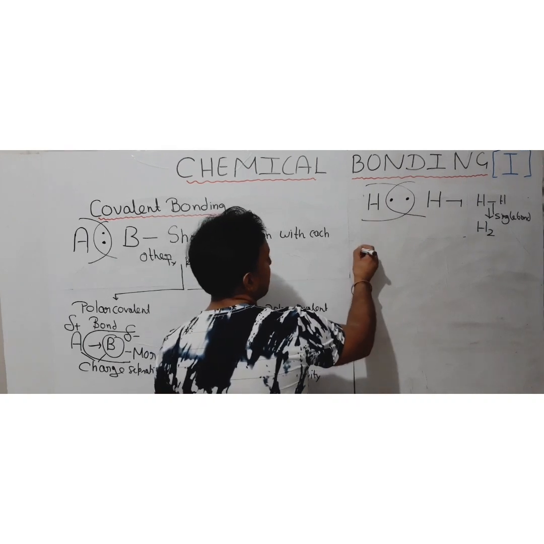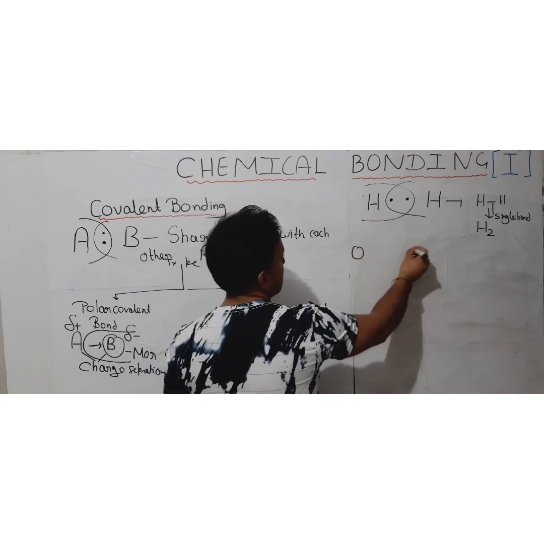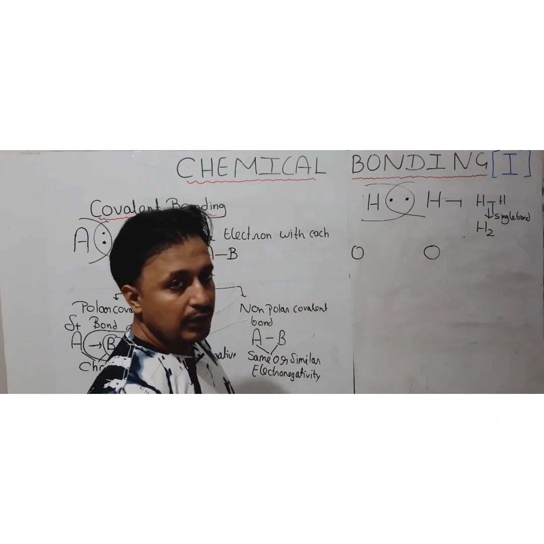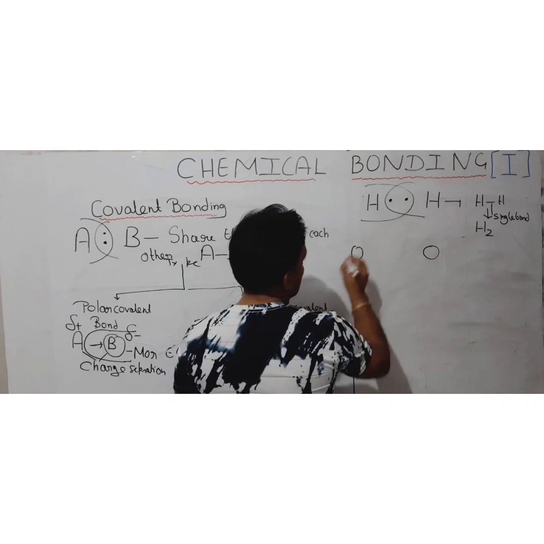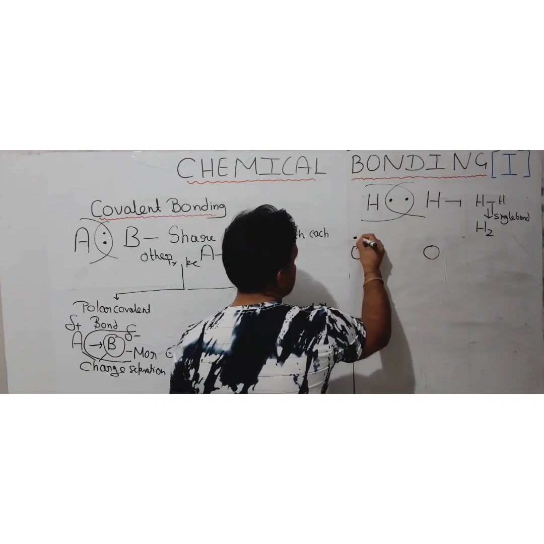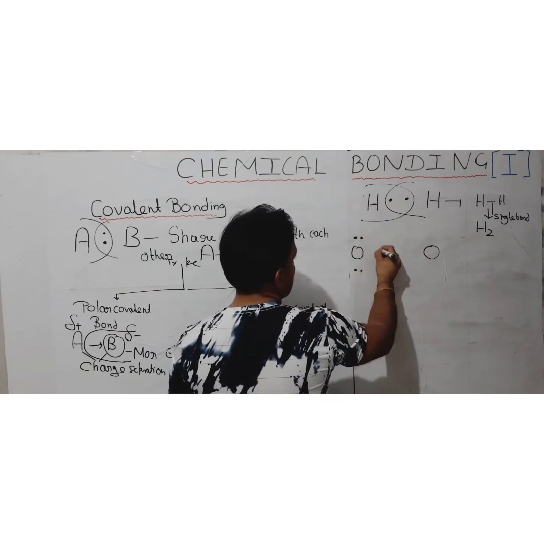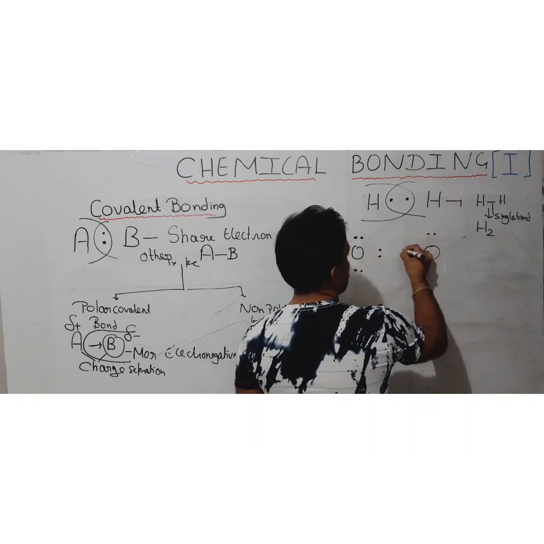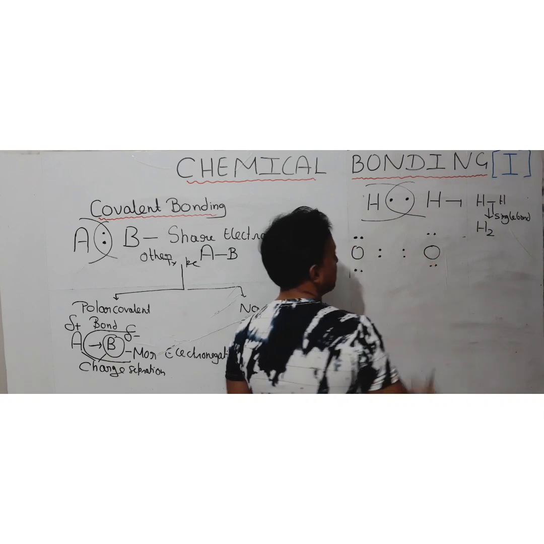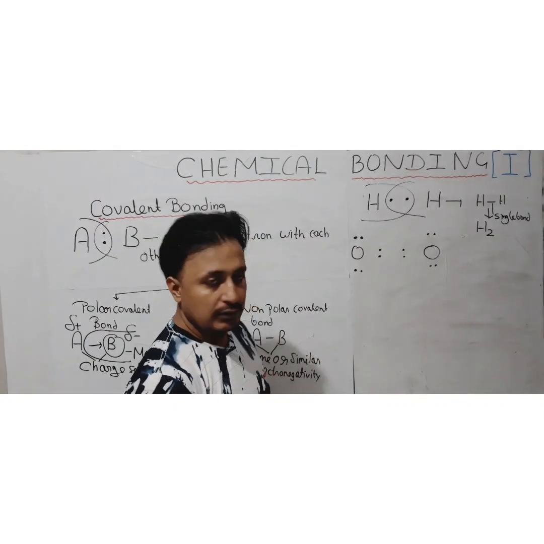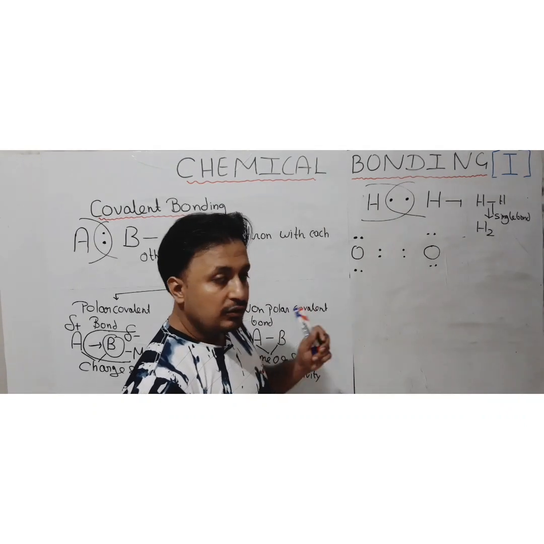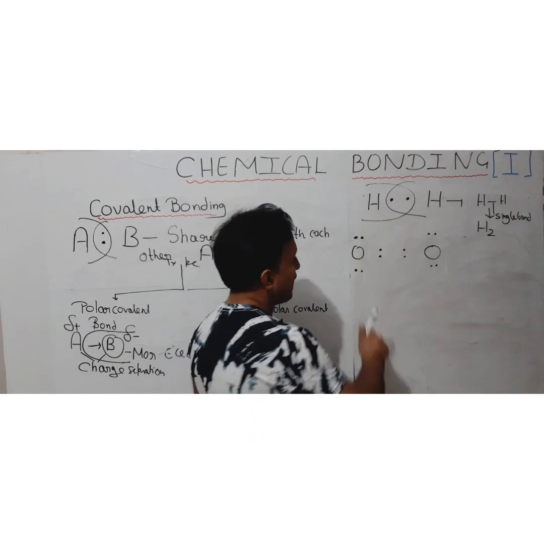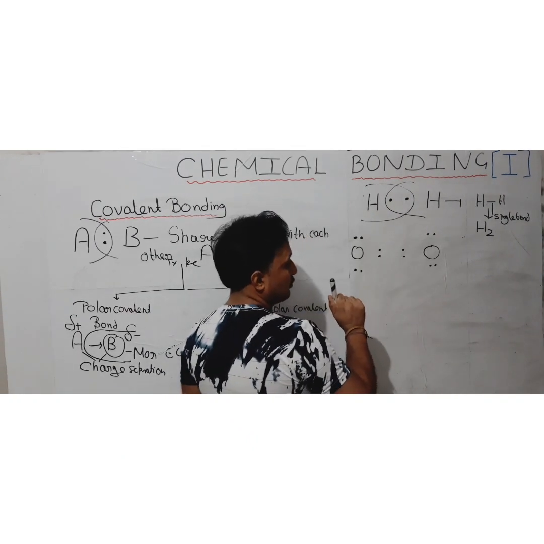Now one more example is there. Suppose we have oxygen atom and one more oxygen atom. Now you know oxygen is having an atomic number equivalent to 8. Okay, so oxygen will be having the 6 electrons present in its valence shell. Okay, so that is also same for the other oxygen, that is having 6 electrons present in its valence shell. Okay, now oxygen needs two electrons to complete its octet. So for that they need to share 2 electrons with each other.